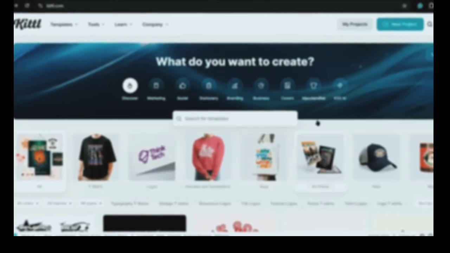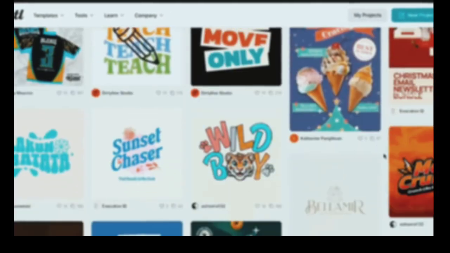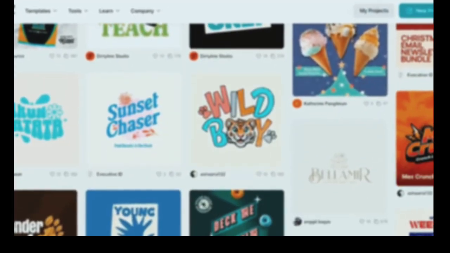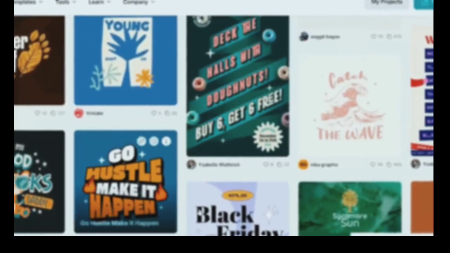Once you log in, this is how your dashboard will look like. And on the dashboard, you can find a ton of ad templates that you can edit according to your preference and create high converting professional ads for your products and services with just a few clicks.